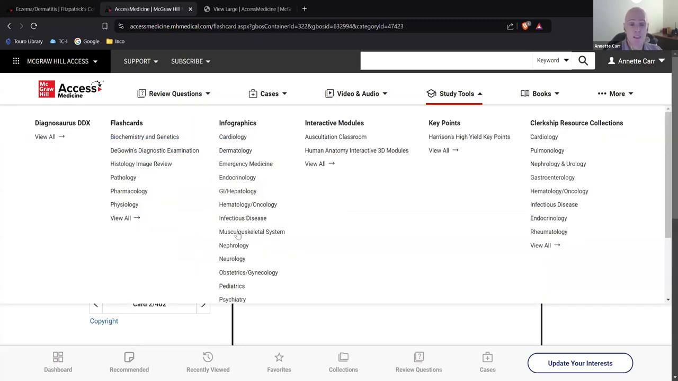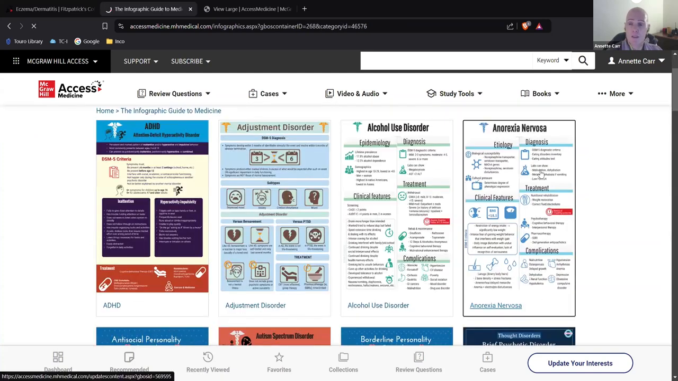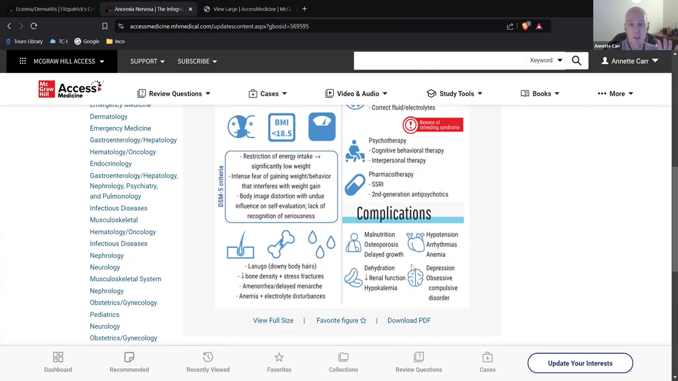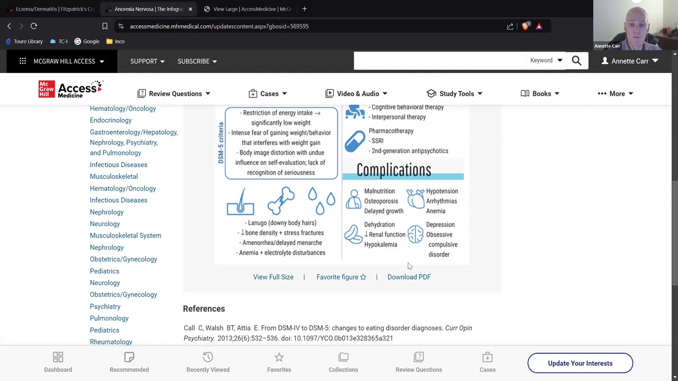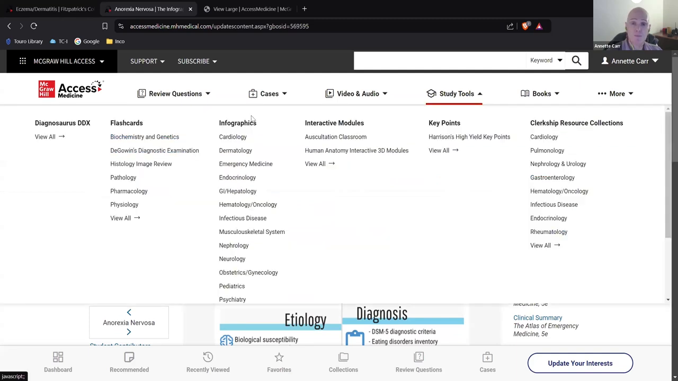One thing that helps some of us, this is how I tend to learn, is infographics. Very helpful if you're somebody who needs visual pictures while learning. So if I click on psychiatry here, I can get a synopsis that helps me as a launching point for studying. Anorexia nervosa. This gives me an infographic that I can see in the future that helps me learn about various afflictions. So that's infographics. Some people learn very well that way.